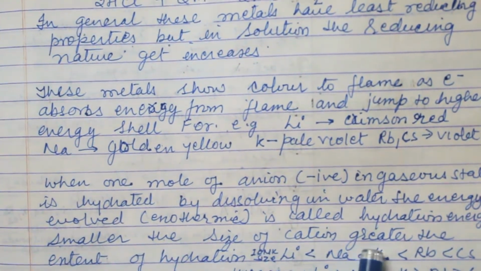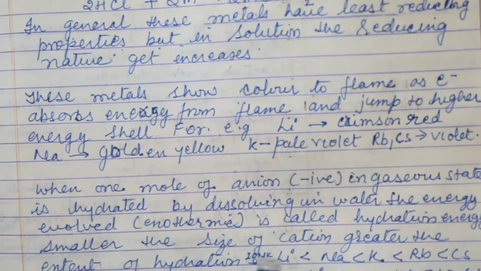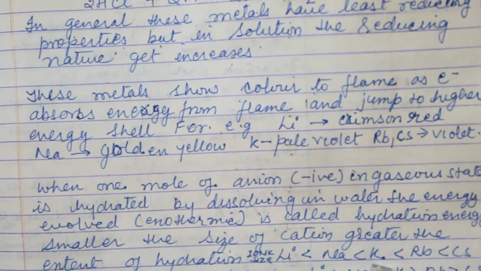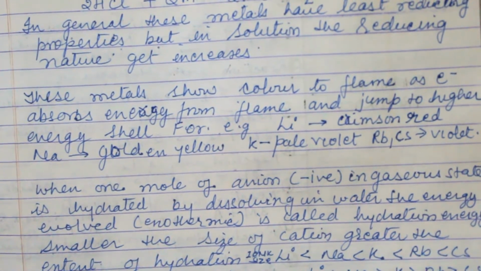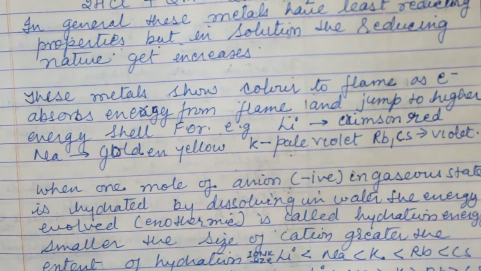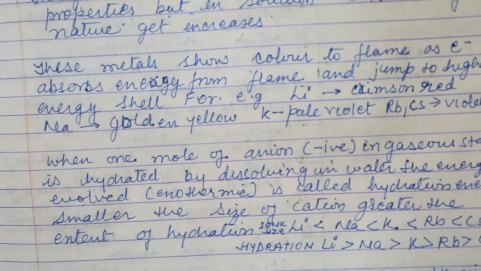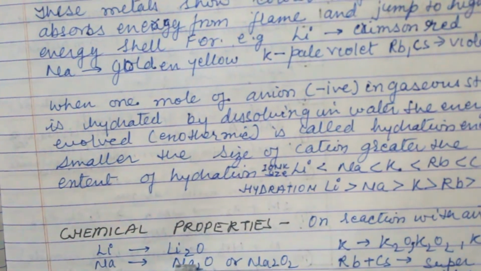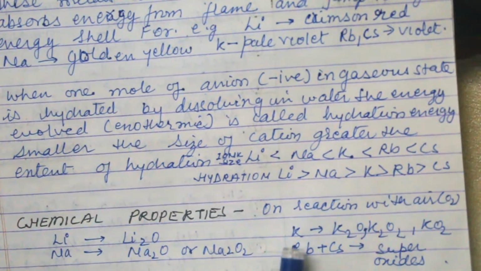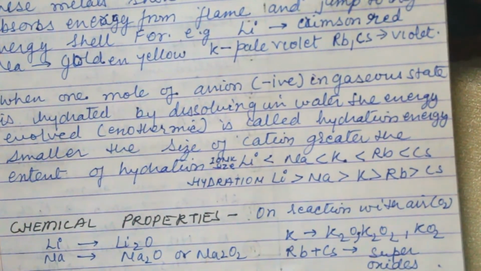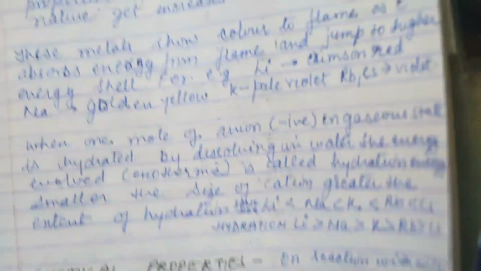The smaller the size of the cation, the greater the extent of hydration. Lithium is small compared to sodium, sodium is small compared to potassium, and so on. So hydration is more in lithium compared to sodium because it is small in size. Now the chemical properties: on reacting with O2, Li forms Li2O, Na forms Na2O and also Na2O2 peroxide. Potassium forms these three oxides, and rubidium and cesium form superoxides.